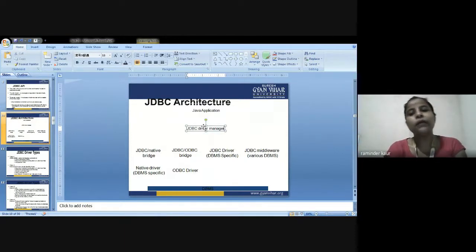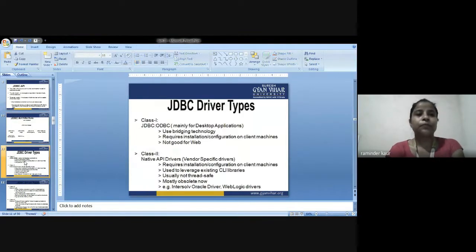And next is the DBMS. So this is the architecture and these are the four main points of concern with the JDBC architecture.